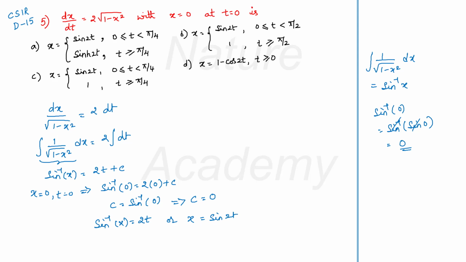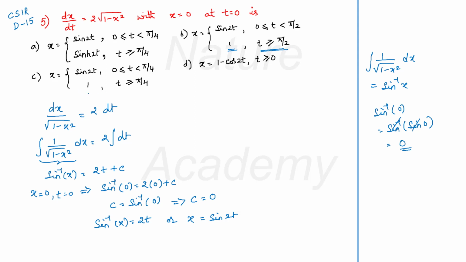Seeing the options, you should get in your mind that you have one value of x, and you have to get the value of t using that value of x. See here, if I take option B, if your x has value 1, then your t should be greater than or equal to pi by 2.